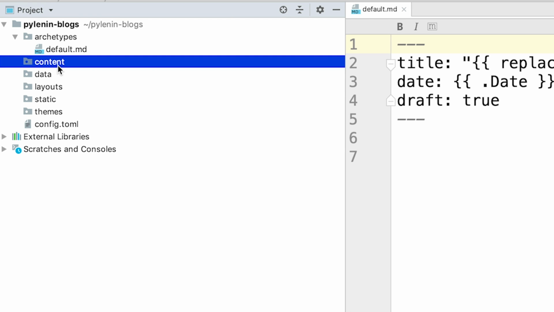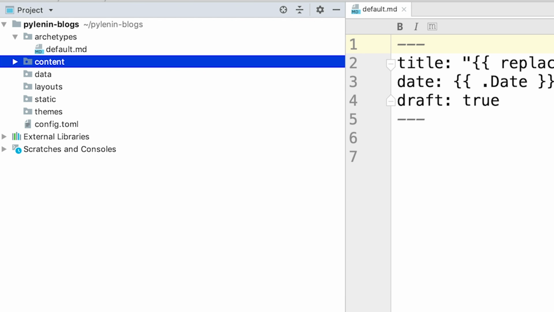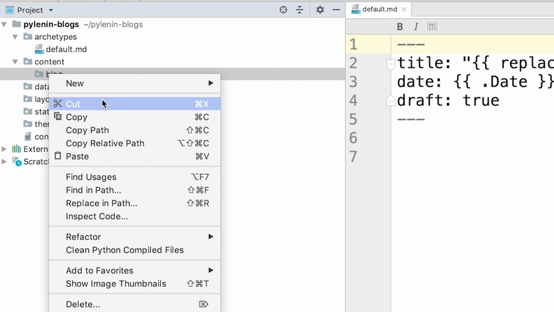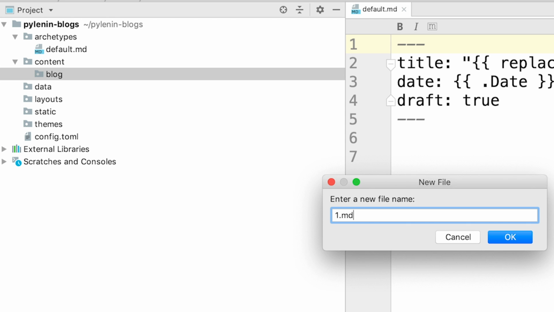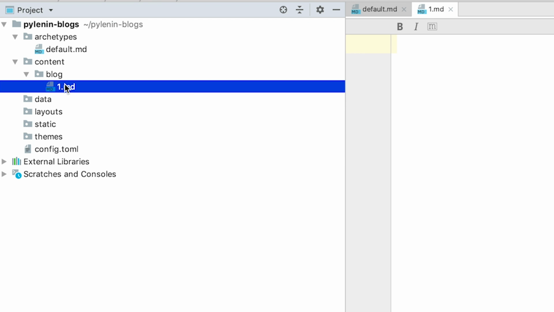For example, imagine this. On your navigation bar, you have home page and a blog page. And within the blog page, you have multiple blogs, right? So basically the structure that you are going to have in the content folder is something like this. You will have a directory called blog, and inside the blog, you will have blogs called 1.md, 2.md, something like that. So basically what will happen is when you click on a blog, let's say blog name is 1, the URL is going to be base URL/blog/1, something like that.